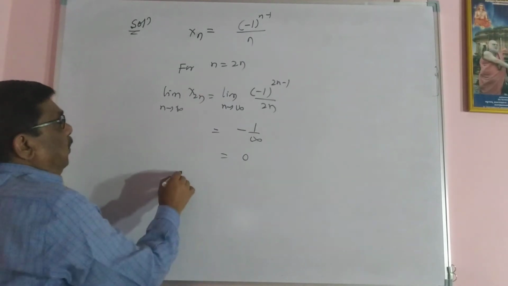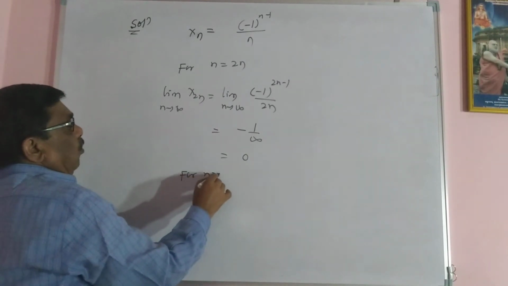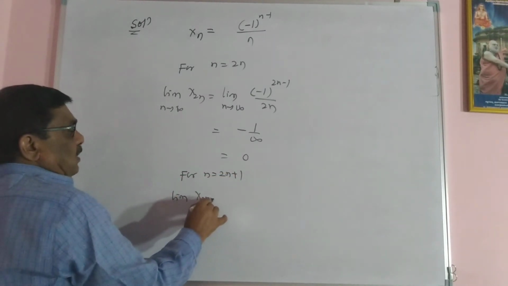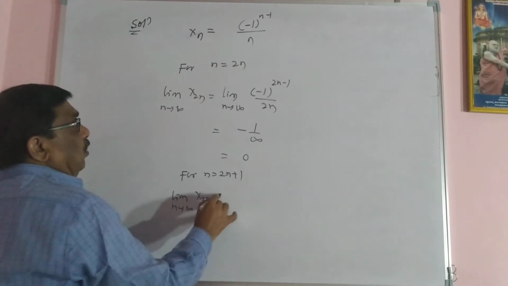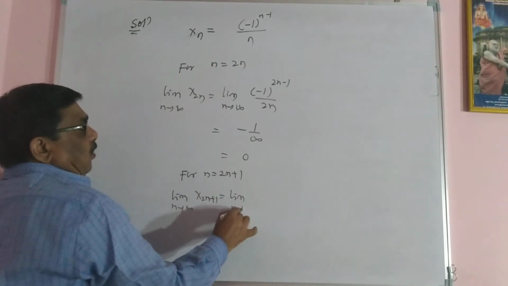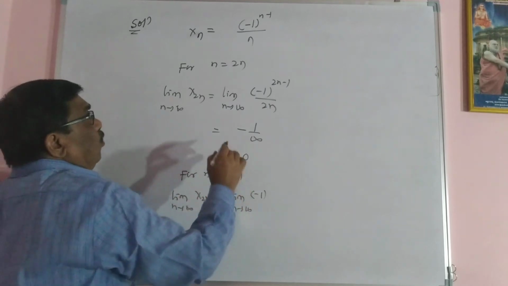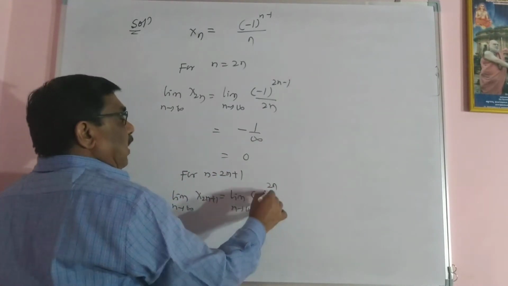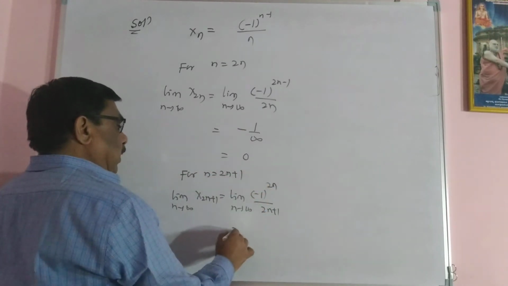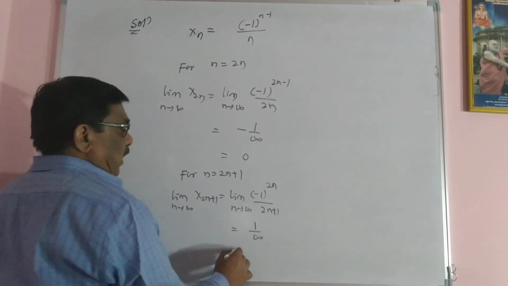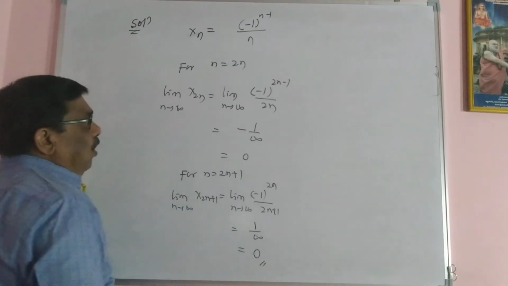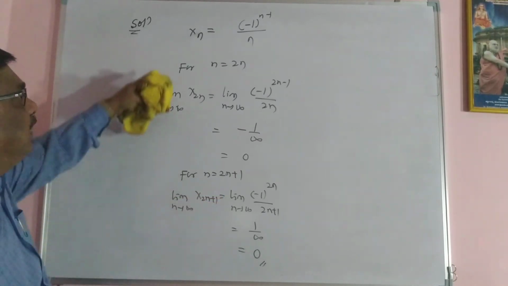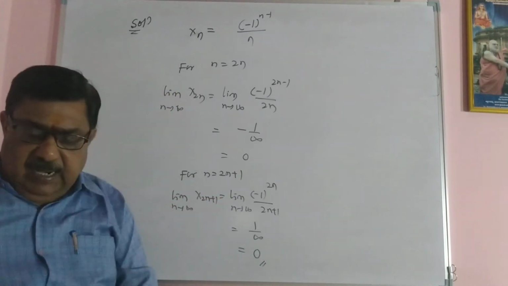For n equal to 2n plus 1, the limit as n tending to infinity equals limit of minus 1 raised to 2n plus 1 minus 1, which is 2n, divided by 2n plus 1. This is a positive quantity and you have 1 upon infinity, which is again 0. Both values are 0, so the limit exists and is finite, therefore this sequence is convergent.